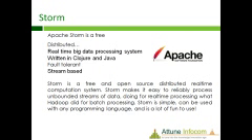Storm makes it easy to reliably process unbounded streams of data for real-time processing. What Hadoop did for batch processing, Storm does for real-time processing. It is simple, can be used with any programming language, and is a lot of fun to use. Whatever data we process with Apache Storm is processed as an unbounded stream. Inside Apache Storm we use Spouts and Bolts, and the whole processing system is called a topology. We will discuss that also.